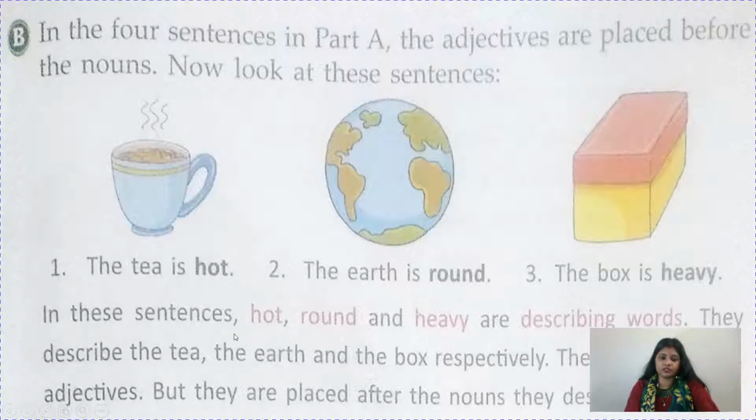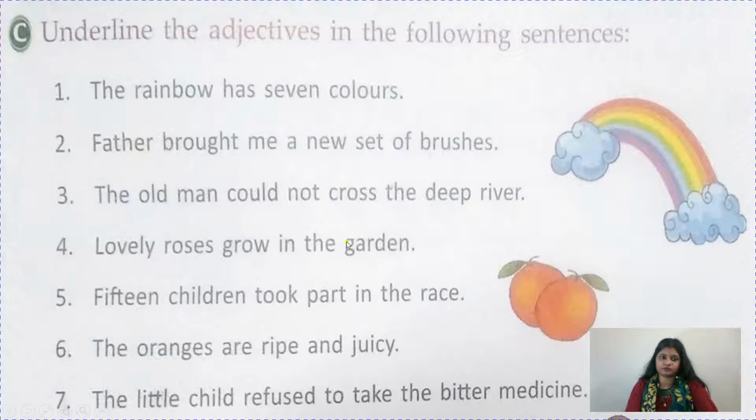In these words, hot, round and heavy are describing words. They describe the tea, the earth and the box respectively. They are therefore adjectives, but they are placed after the nouns they describe. So children, adjectives can be present anywhere, before the noun, after the noun. Okay. Now let's do the book exercise. Underline the adjectives in the following sentences.